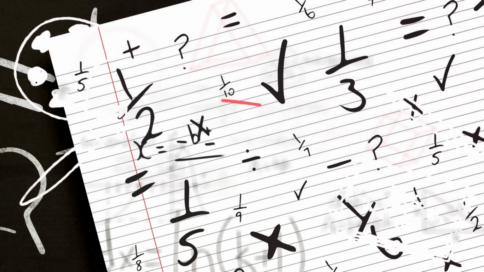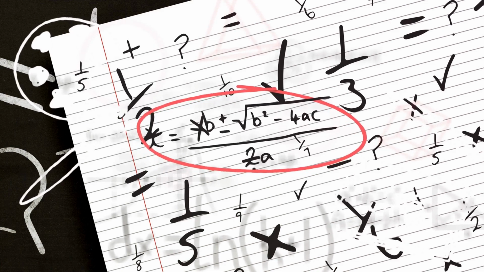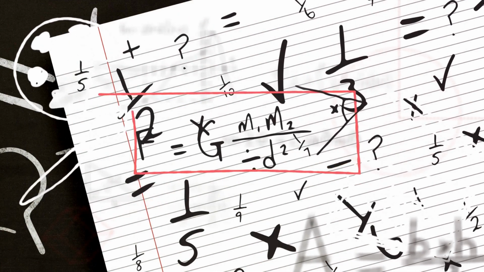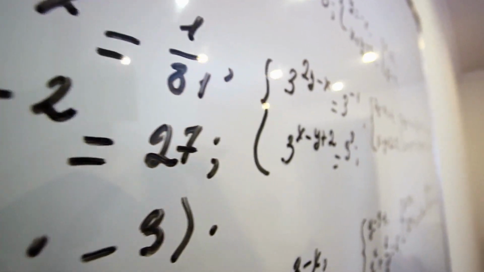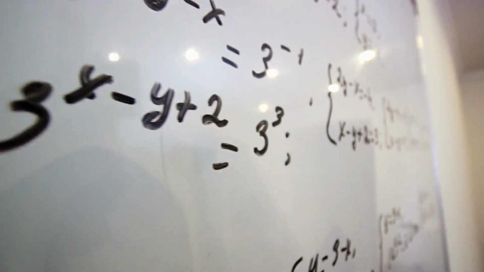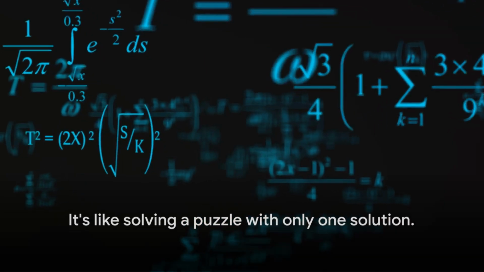There are three types of solutions that a system of linear equations can have: unique, no solution, and infinite solutions. Each of these outcomes tells us something different about our system, and understanding them can be incredibly useful. First, let's talk about unique solutions.